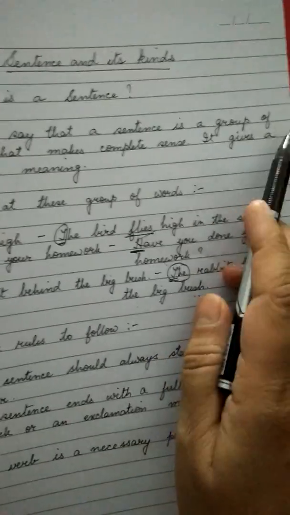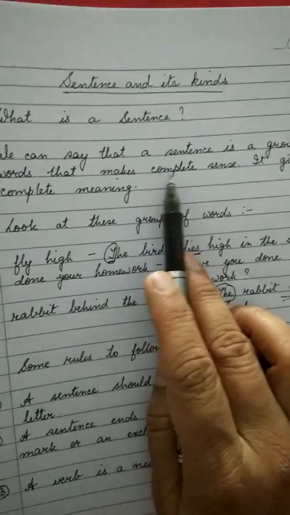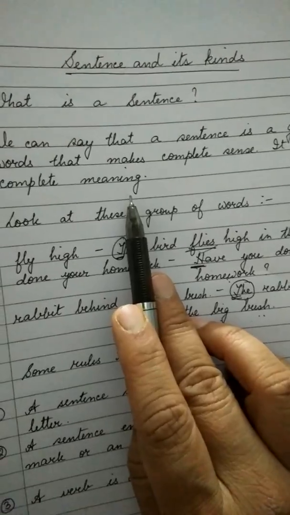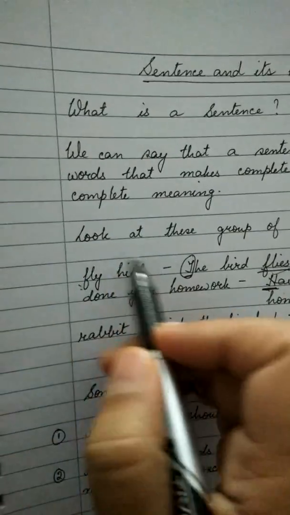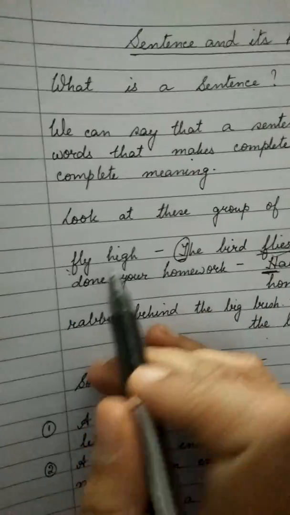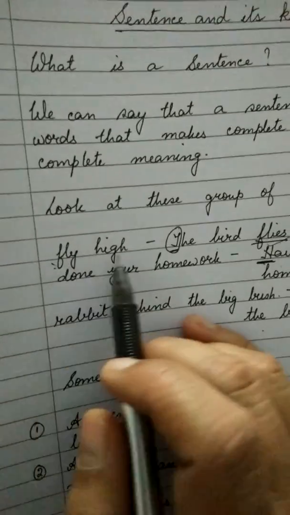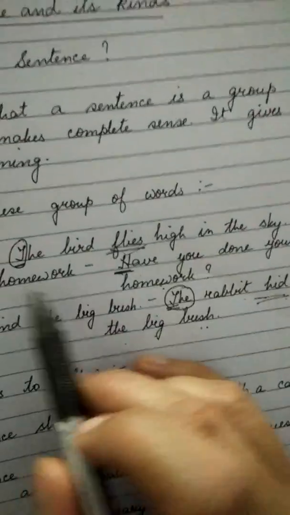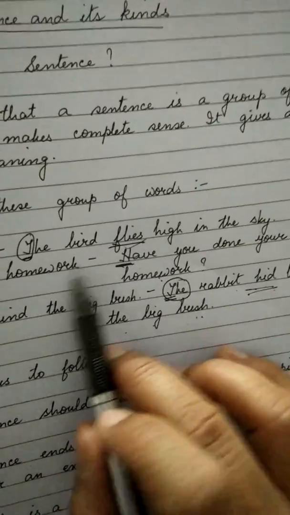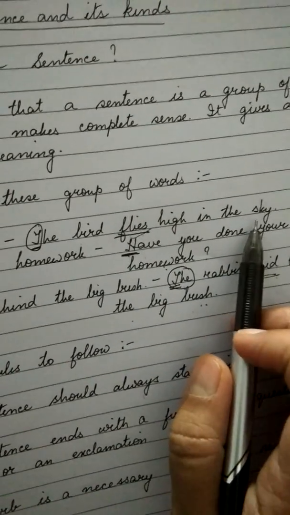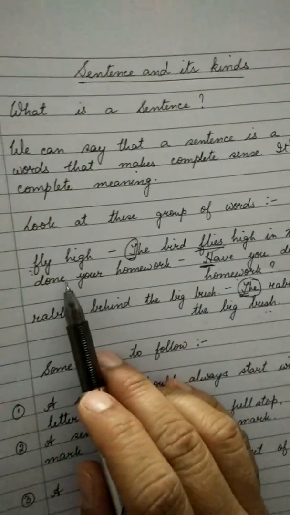So what do we mean by a sentence? We can say that a sentence is a group of words that makes complete sense. It gives a complete meaning. So in this example, "fly high," though it has two words, doesn't make any sense. It does not give any meaning. So it is not a sentence. But at the same time, this sentence, "The bird flies high in the sky," gives a complete meaning, and thus it is a sentence.